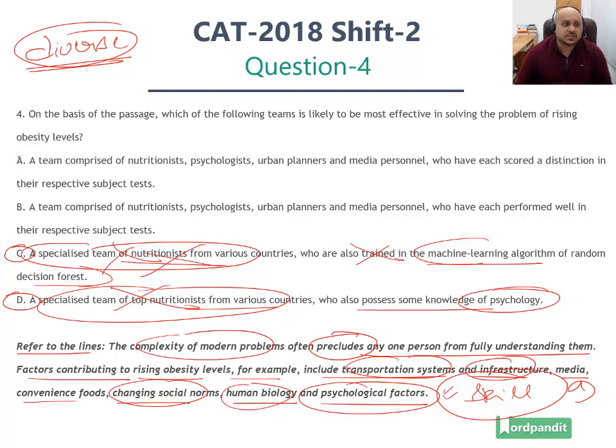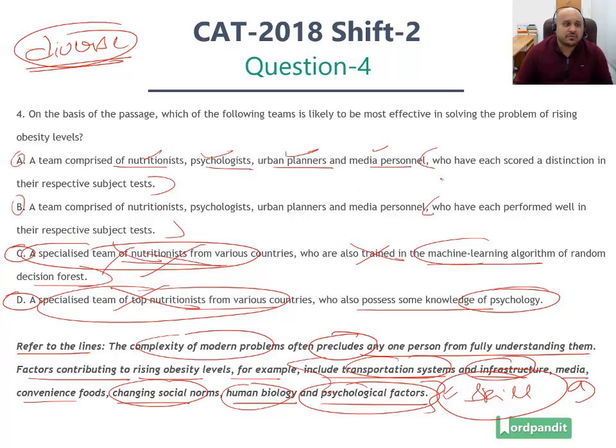Now this leaves us with two answer options, options A and B. The good thing about options A and B is that the first part is the same. A team comprised of nutritionists, psychologists, urban planners, and media personnel. So you've included all these different factors. You've got nutritionists, psychologists, urban planners. Urban planners are going to deal with transportation systems and infrastructure, and media personnel. All the different skill sets required are included in both the answer options. So the first part is the same. The second part is going to decide the correct answer.